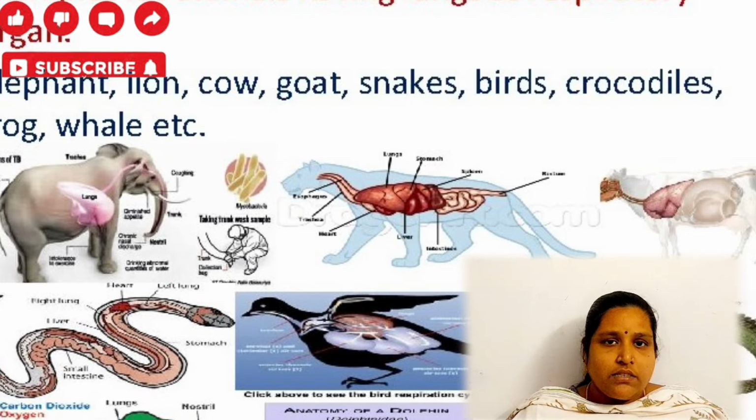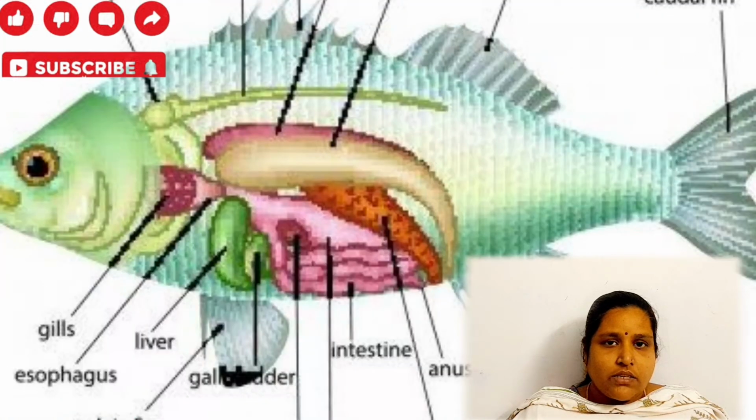The moist skin passes oxygen into the blood vessels, and the oxygen is carried by the respiratory pigment hemoglobin throughout the body. The carbon dioxide formed as a result of respiration is diffused out through the skin. This is cutaneous respiration in annelida.